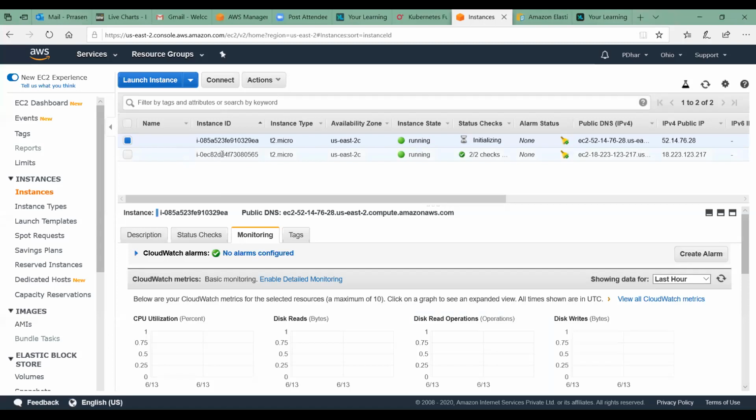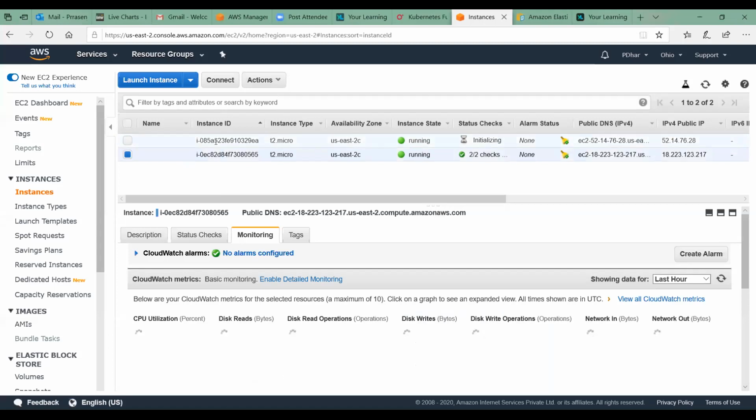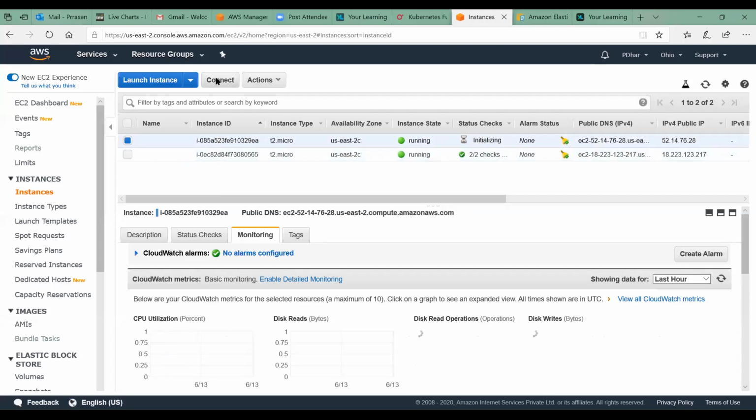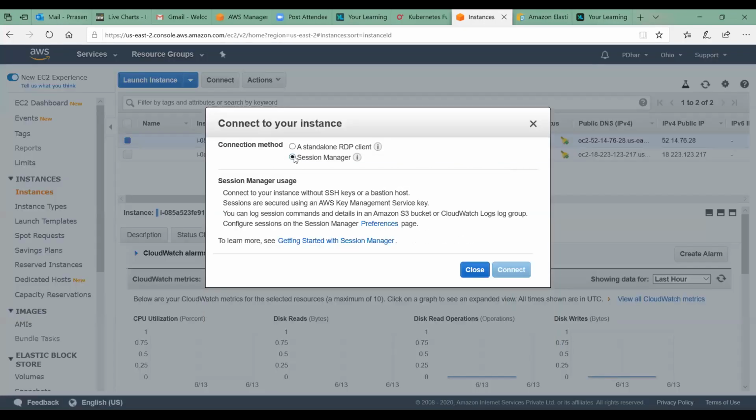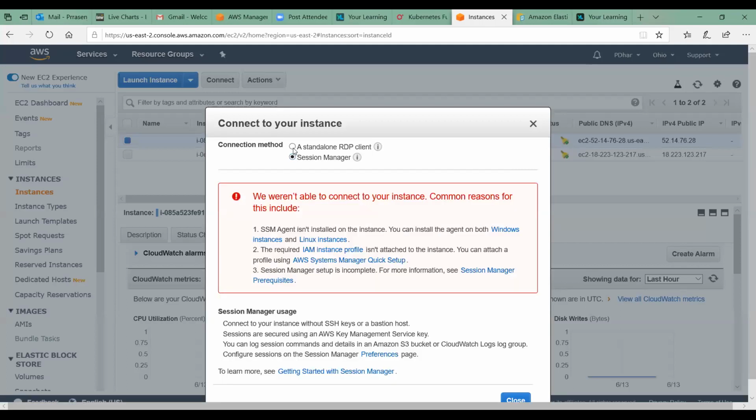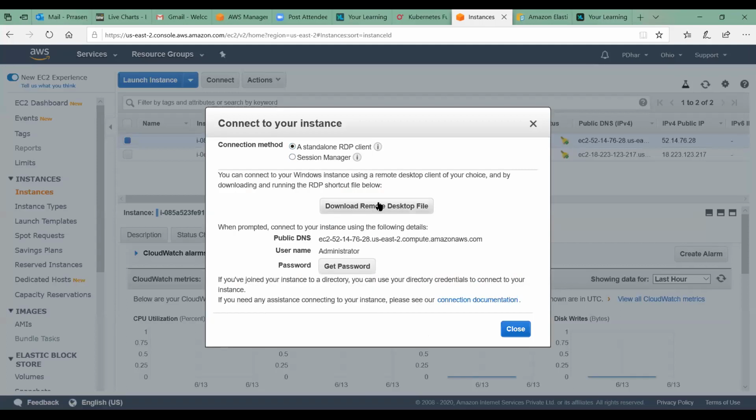Click connect again. Connect to the Windows one. Click on download remote desktop file. No, you need to select the RDP client. Download remote desktop file.